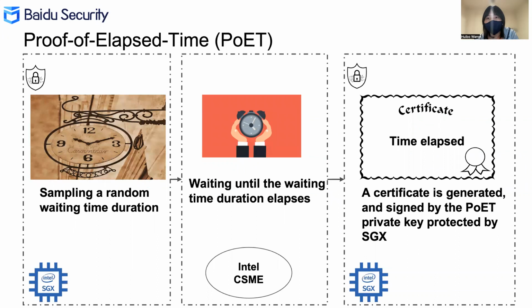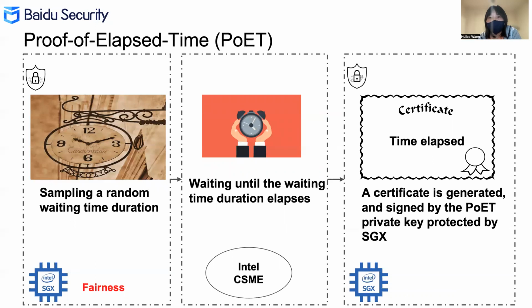In short, Proof-of-Elapsed-Time can be divided into three distinct steps: sampling a random waiting time duration, waiting until the waiting time duration elapses, generating a certificate that proves the time elapsed, and signing it with a POET private key protected by Intel SGX, which is a hardware-enabled trusted execution environment. The random waiting time duration is protected by Intel SGX with integrity and confidentiality. Therefore, it achieves the fairness of Proof-of-Elapsed-Time.